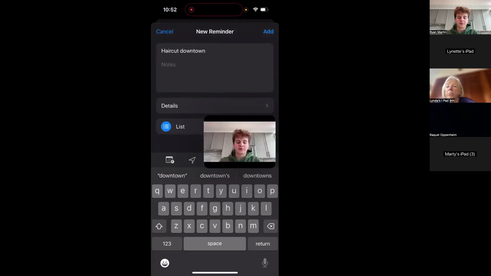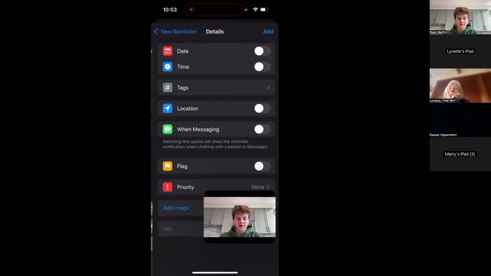Haircut downtown. Sure. Notes, I can add what barber I'm seeing. Let's say my barber's name is John Doe. John Doe is my stylist name. Details.